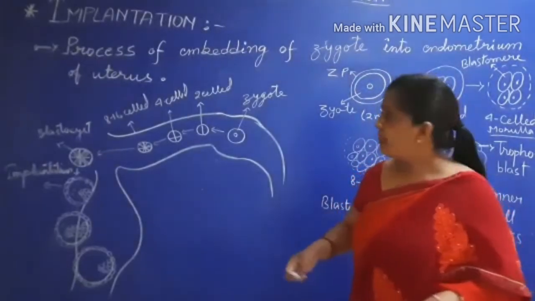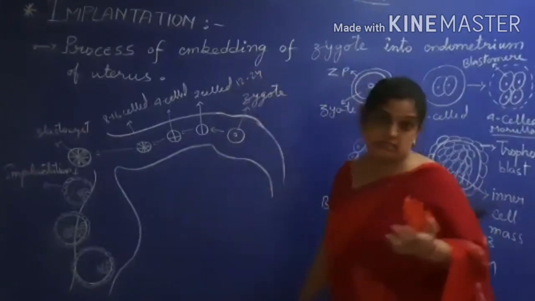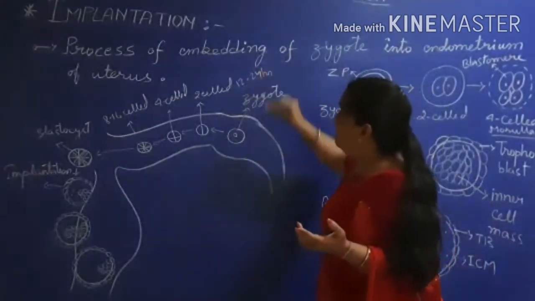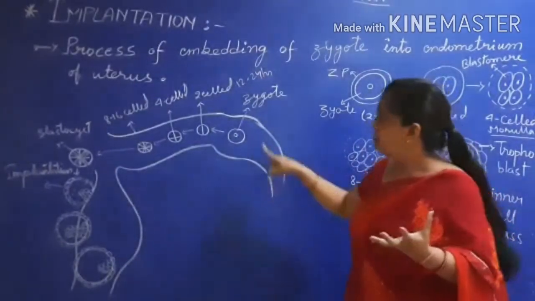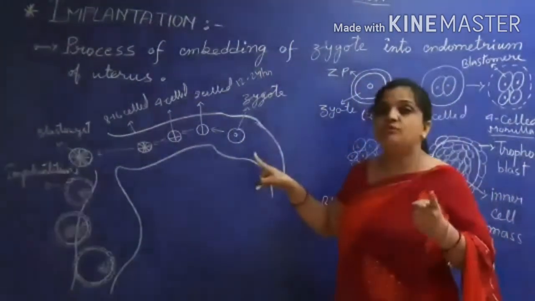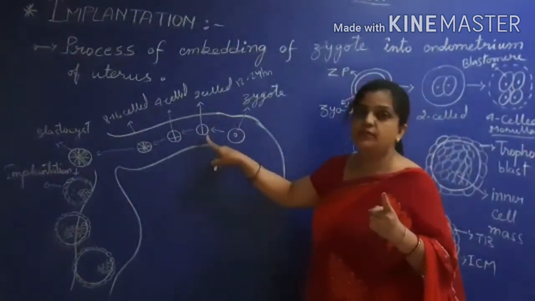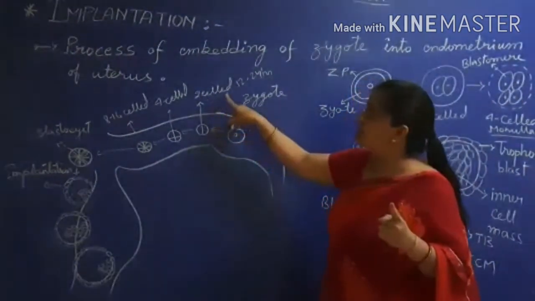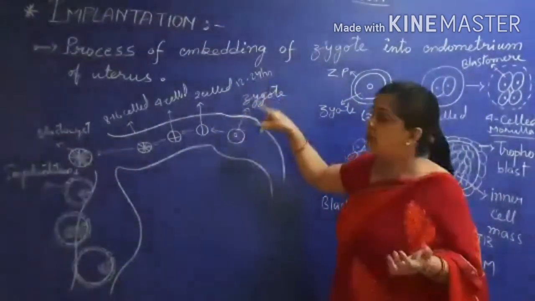So the zygote, which was a solid ball of mass, a single cell, will now undergo first cleavage to divide into two cells. You can see here, the two cell stage is formed after 12 to 24 hours.